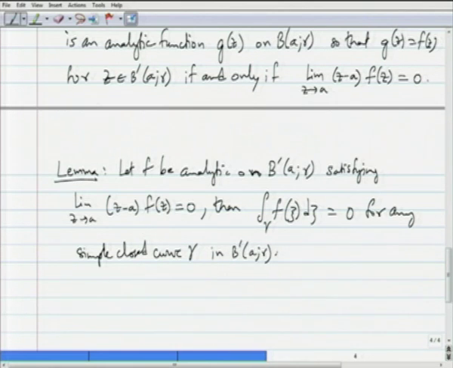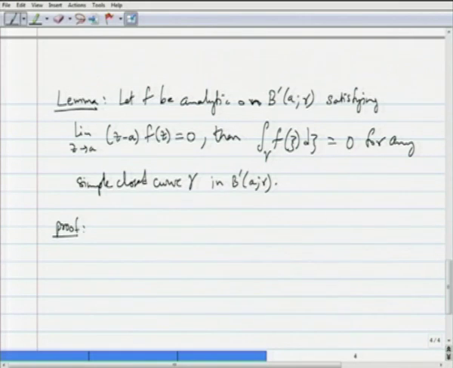So, gamma should lie in the deleted disk B prime A R. Then the integration over gamma of f is 0. So, it is a modification to Cauchy's theorem. What we are saying is that we can have a point A at which the limit as z goes to a of z minus a times f of z is 0. With these kinds of exceptional points, Cauchy's theorem still holds, that the integration around any simple closed curve of f is 0, if f is analytic in B prime A R.